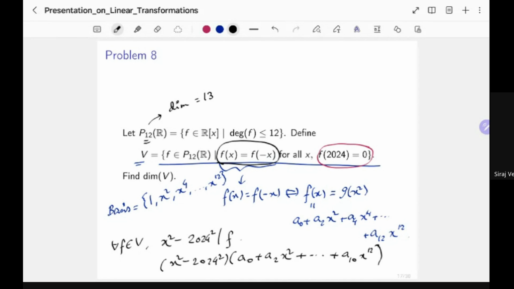So you can compare it to the vector space which has as a basis 1, x squared, x to the 4, up to x to the 10. That means the dimension of V is equal to 6.